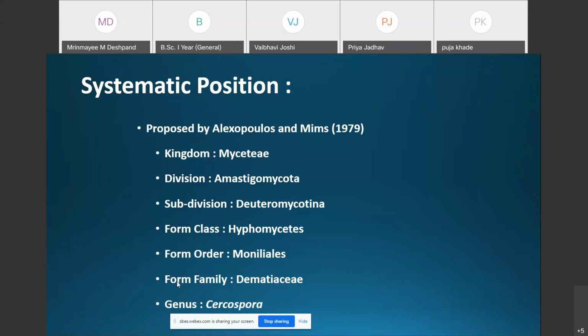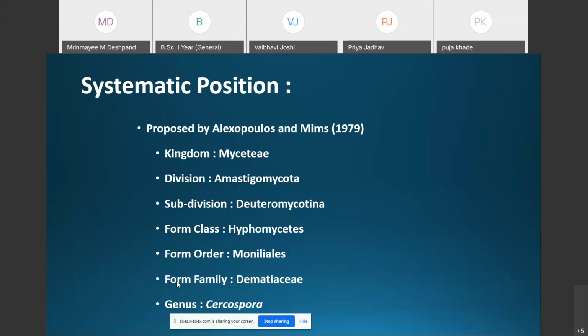Fungi imperfecta are defined as the conidial stages of the Ascomycotina, or more rarely of the Basidiomycotina, whose sexual stages have either not been discovered or do not exist at all.